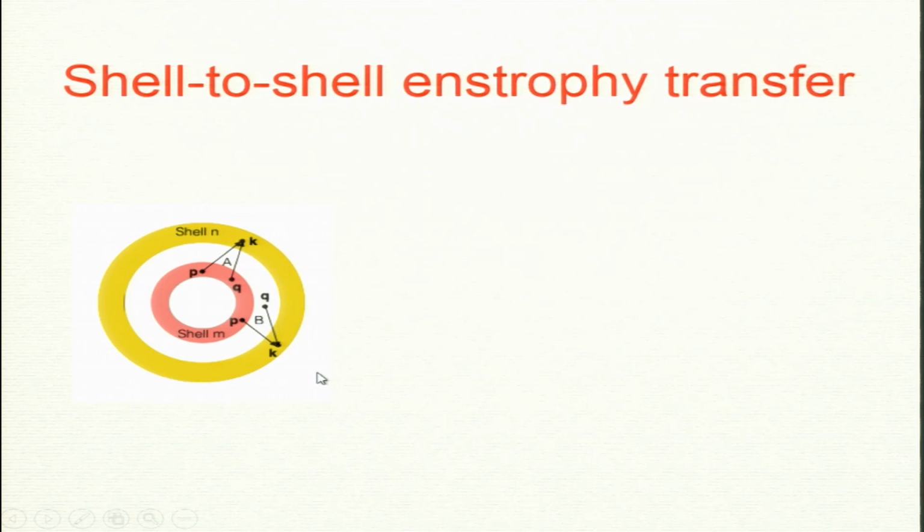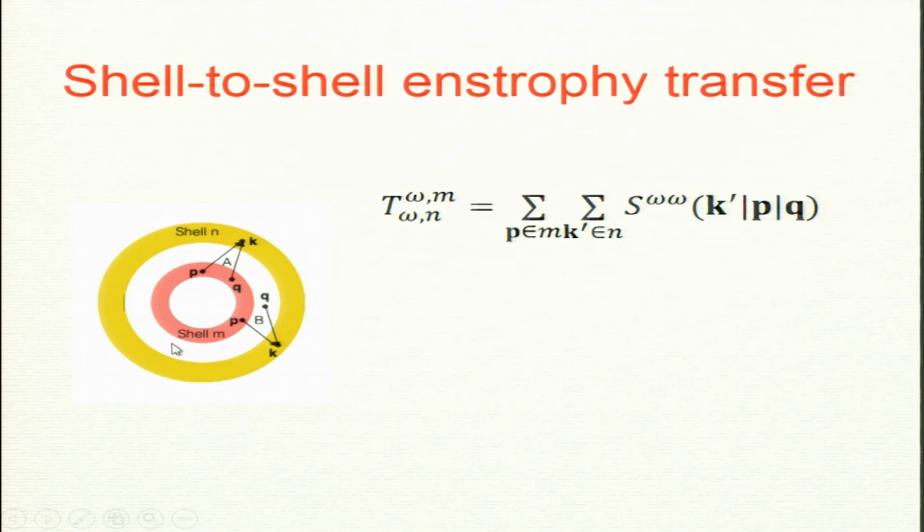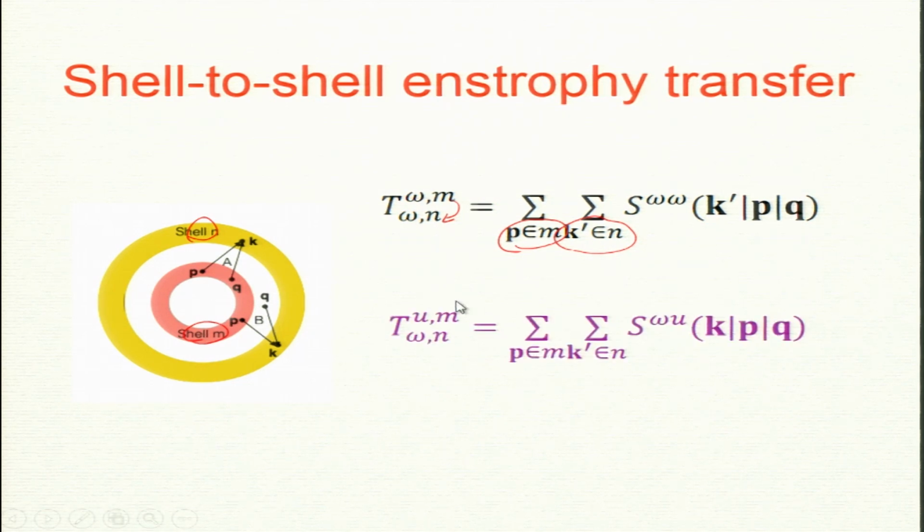Okay. So, we can also define shell to shell transfers. Now, there are 2 of them, omega to omega and u to omega. So, remember the giver shell and receiver shell. So, p belongs to the giver shell m and k prime belongs to the receiver shell. So, this is shell to shell, m to n, omega to omega. You can also define u to omega, m to n. So, there are 2 channels of transfer, omega to omega and u to omega, and they give you a shell to shell entropy transfer.